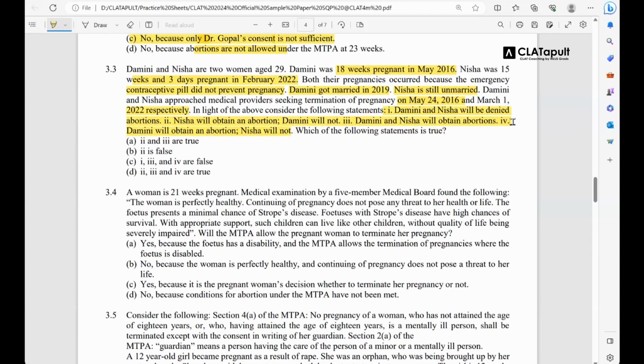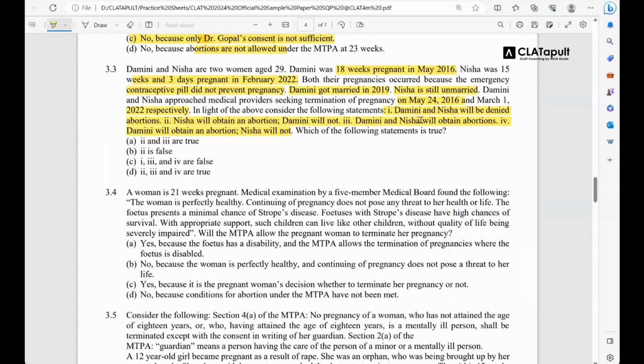Damini and Nisha will be denied abortions. Nisha will obtain an abortion. Damini will not. Damini and Nisha will obtain abortions. Damini will obtain an abortion. Nisha will not. अब पहले हम ये समझते हैं कि कौन कौन सी स्टेटमेंट इसमें से सही है, ठीक है?